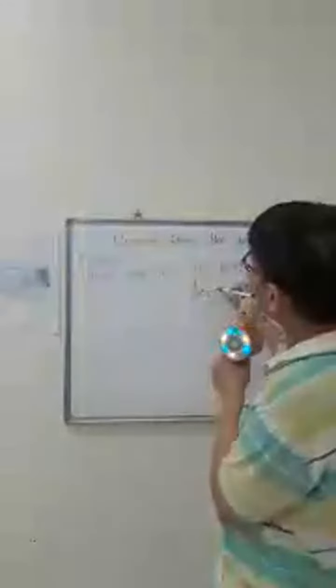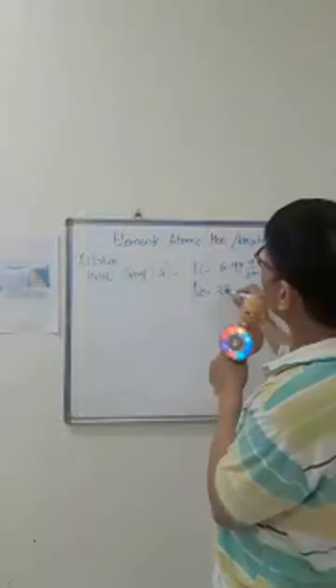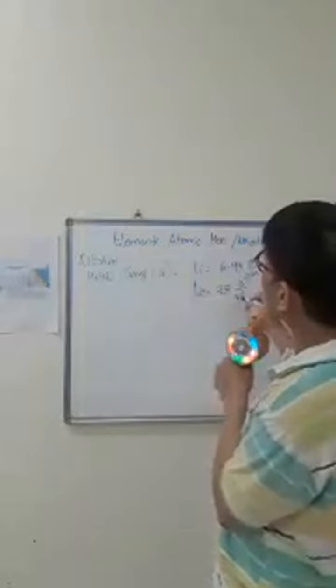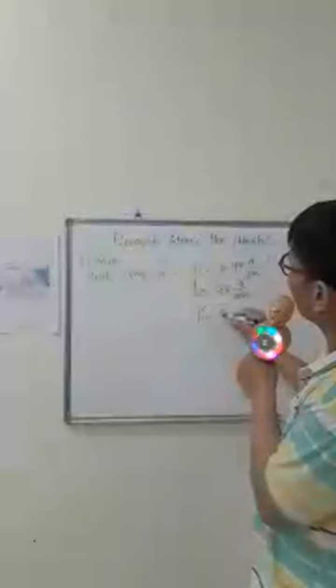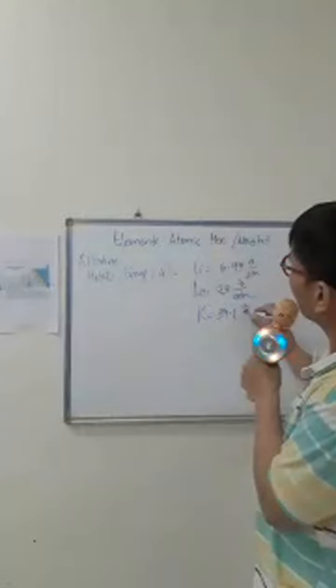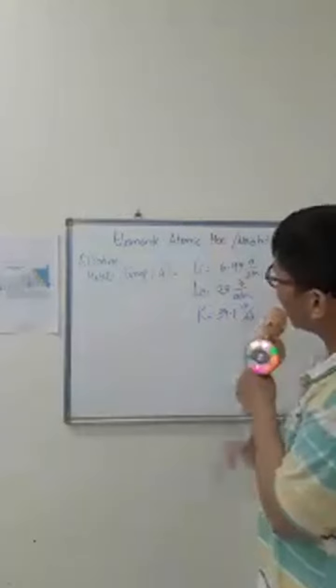It's going to be sodium. So sodium is 23 gram per atom. Okay, how about potassium? So potassium is 39.1 gram per atom.